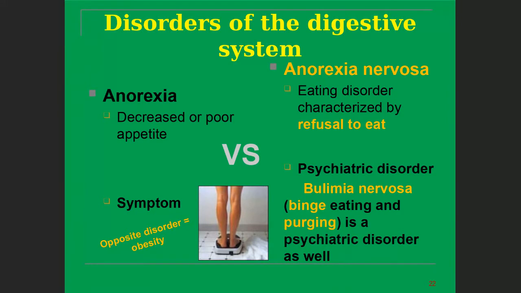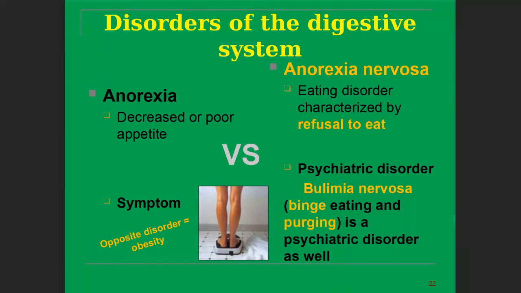Their symptoms are opposite to the disorder obesity. In obesity people try to eat more and more, while in anorexia people do not eat anything because they do not feel any hunger or taste in any food.